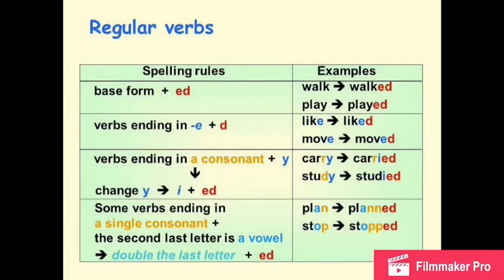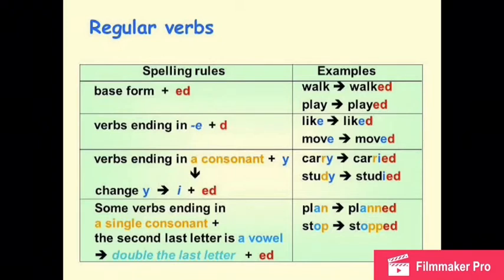And the last one, some verbs ending in a single consonant plus the second last letter is a vowel. Double the last letter plus ed. In this case, the verb plan. We have the verb plan, ending with a consonant, and we have a single consonant plus the second last letter is a vowel.